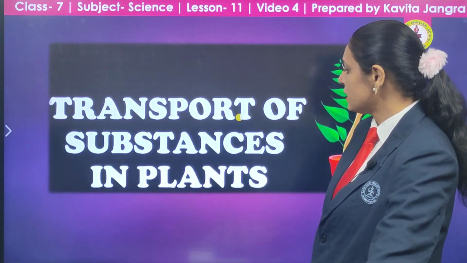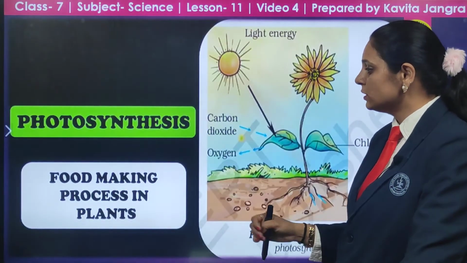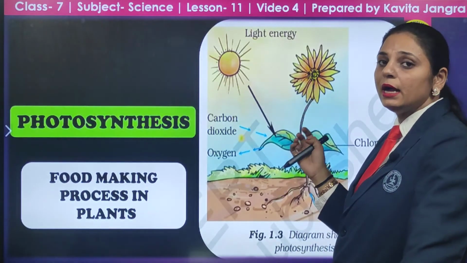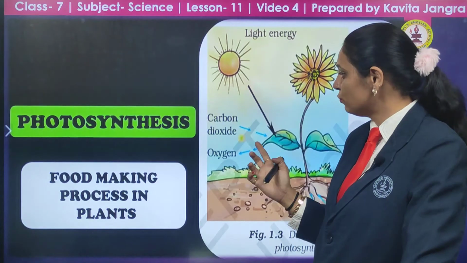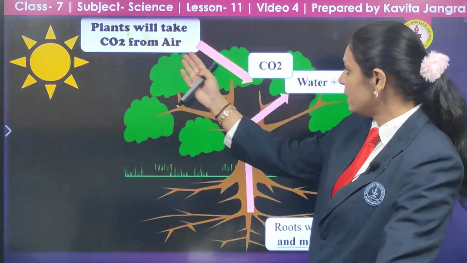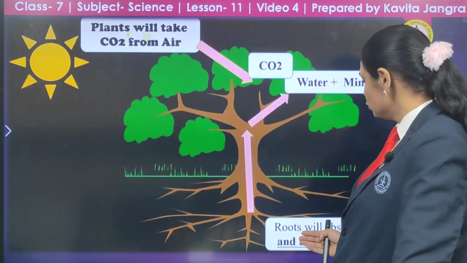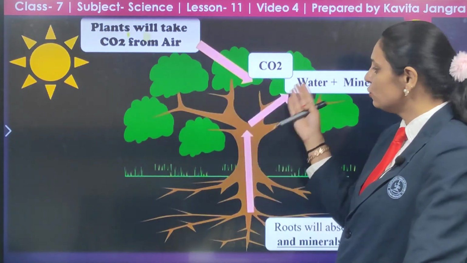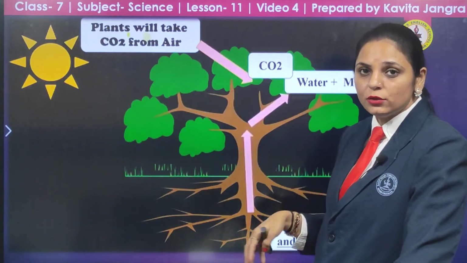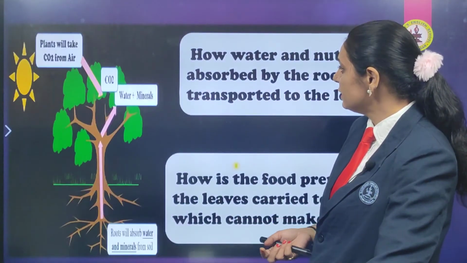Next is transportation of substances in plants. Plants also have a transportation system. How? We know photosynthesis. They make food by absorbing carbon dioxide from the air and trapping sunlight with chlorophyll, and that food is transported to the whole body. The roots also absorb water and minerals, which are transported to all the different parts of the plant, from the roots to the stem and leaves, each and every part of the plant.